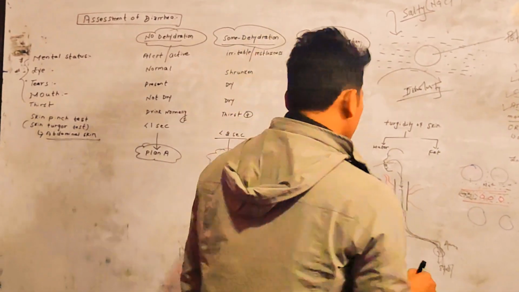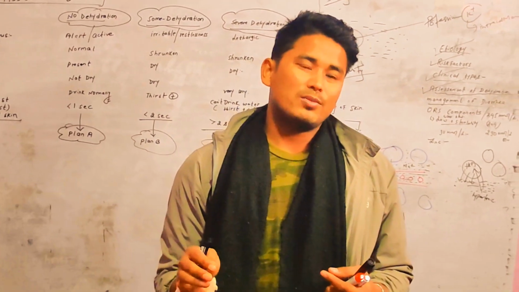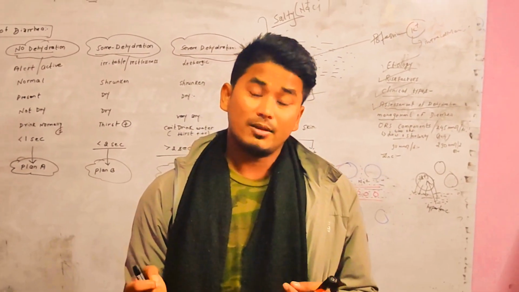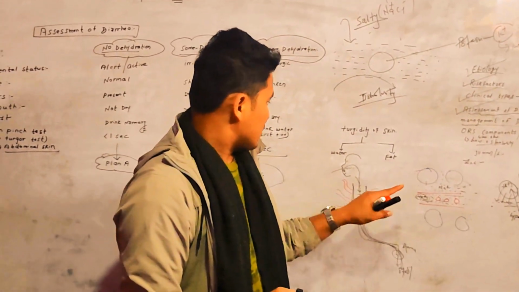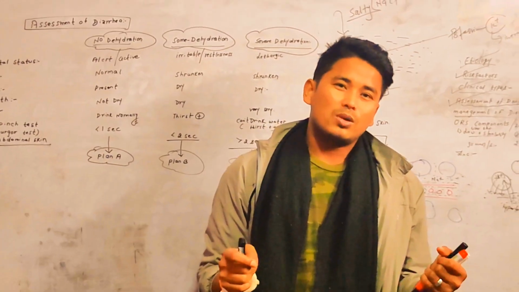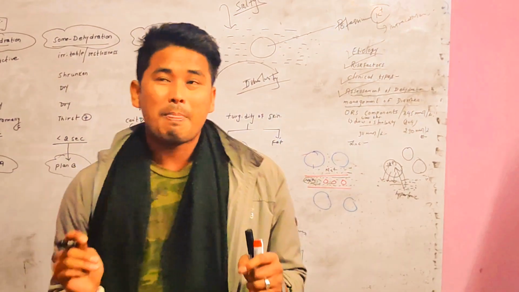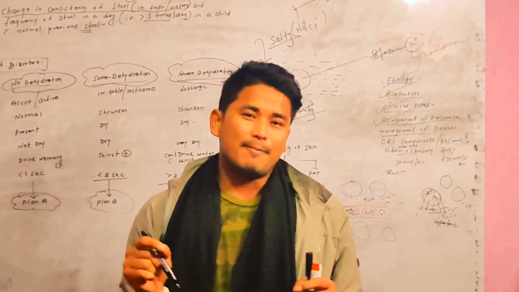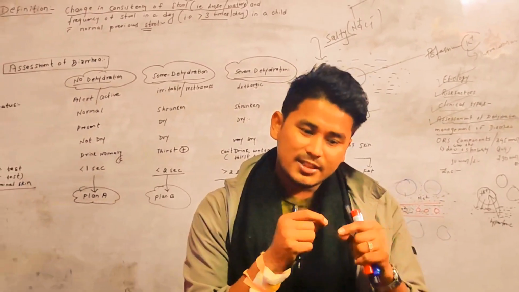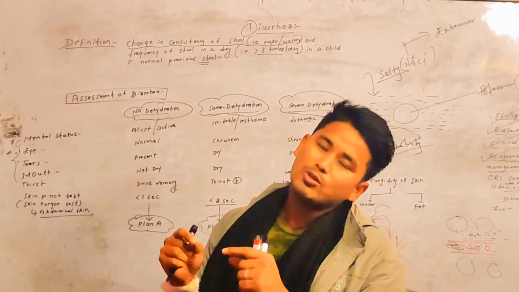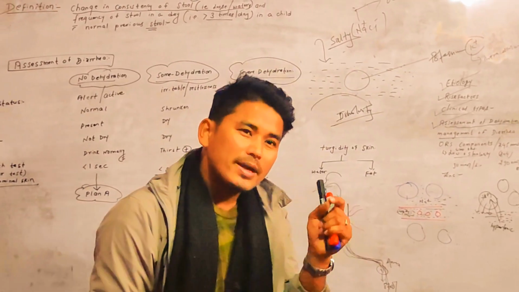The same thing happens here. The sodium keeps on being lost from the GI tract, and the fluid is lost from the GI tract, and there will be hypovolemia. Even the baby or the patient will suffer from hypovolemic shock. With the passage of time, the potassium content will also decrease, because during diarrhea the intestinal secretion is alkaline in nature, so bicarbonate ions are also lost from the GI tract, as a result of which there will be metabolic acidosis.